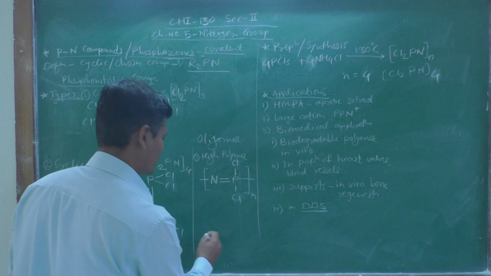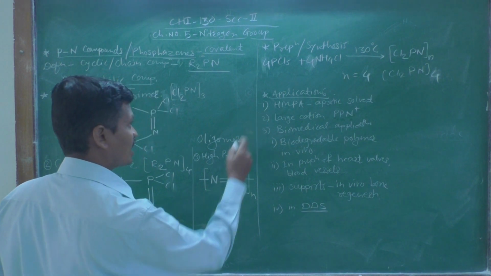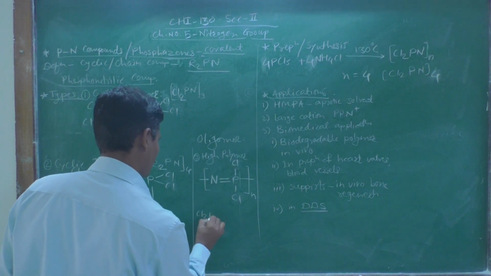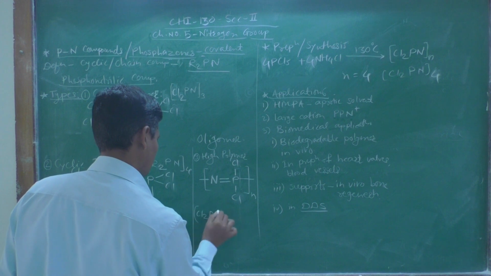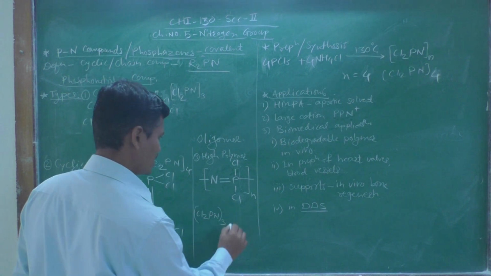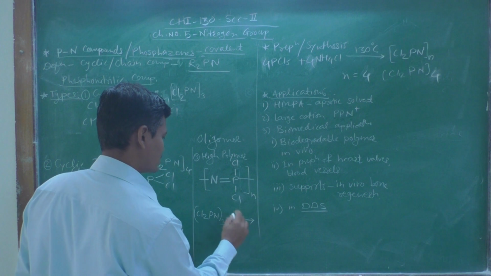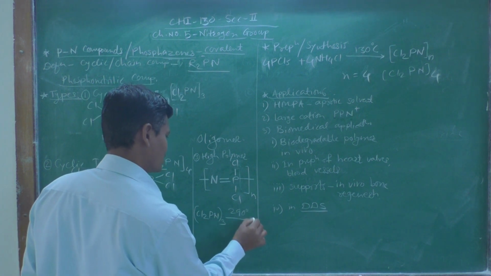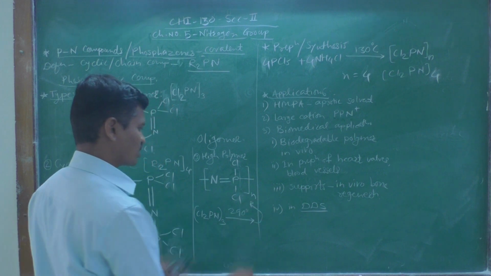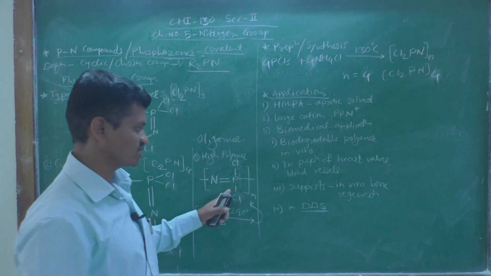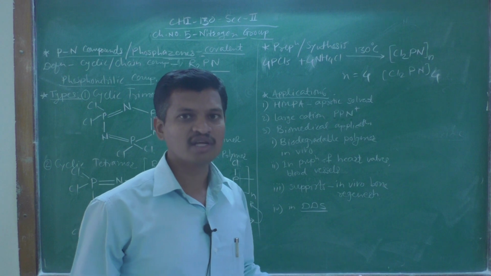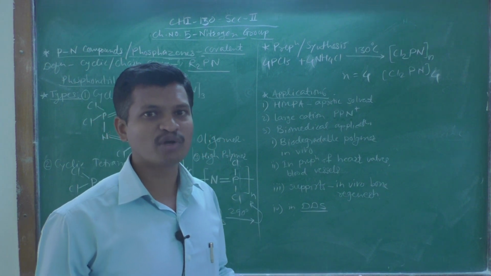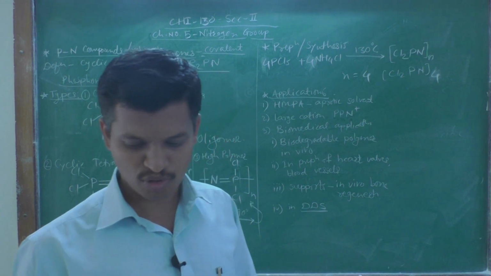How will you prepare this? Take the trimer or tetramer (Cl2PN)3, and heat it at 290 degrees Celsius, and you will end up with this product. It is nothing but a high polymer of phosphazenes.